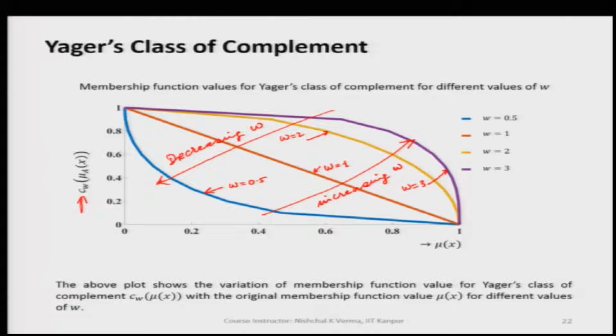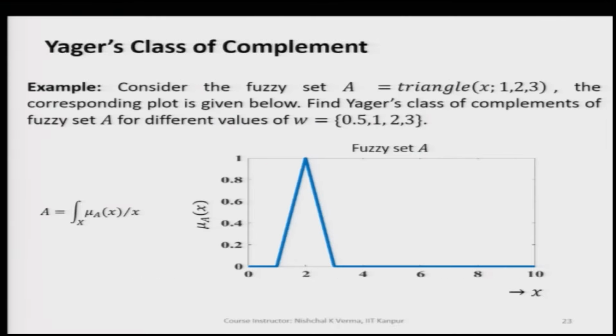So, this is how we are getting this kind of relationship between the membership values, membership functions and its complement membership values and membership functions.